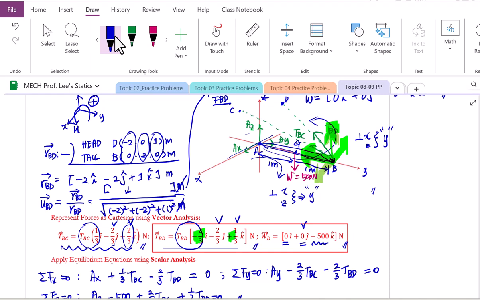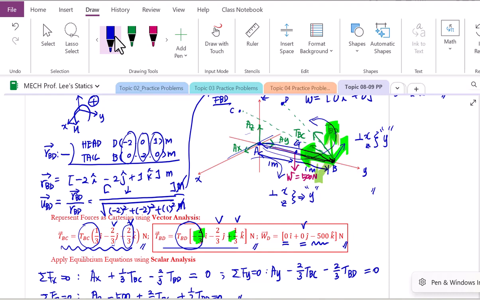Then let's take care of each component, whether they can create moment about x-axis. First of all, for the x component, they are parallel. Therefore, they cannot create moment about x-axis. Y-axis still cannot create moment about x-axis because it is passing through. But z component will create moment about x-axis similarly as T of BC z component.